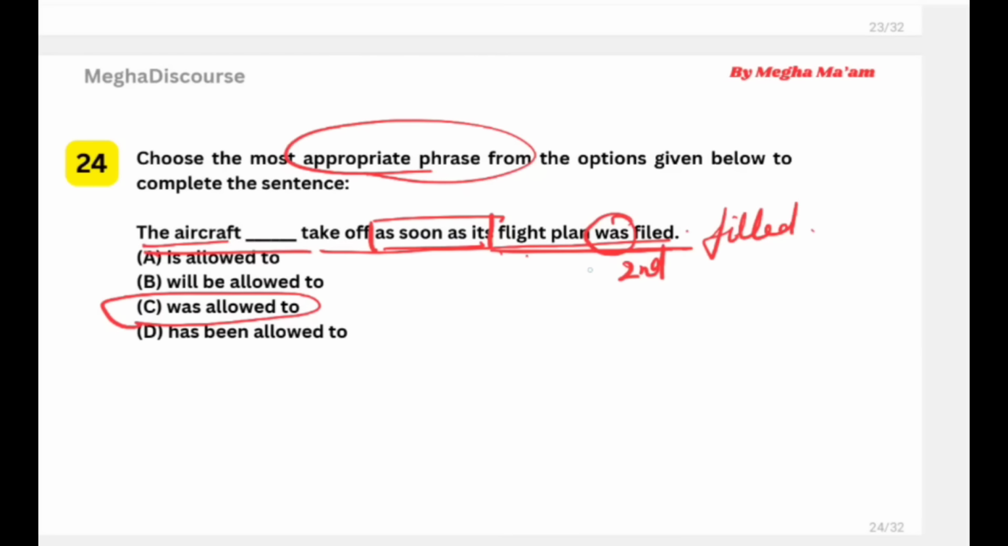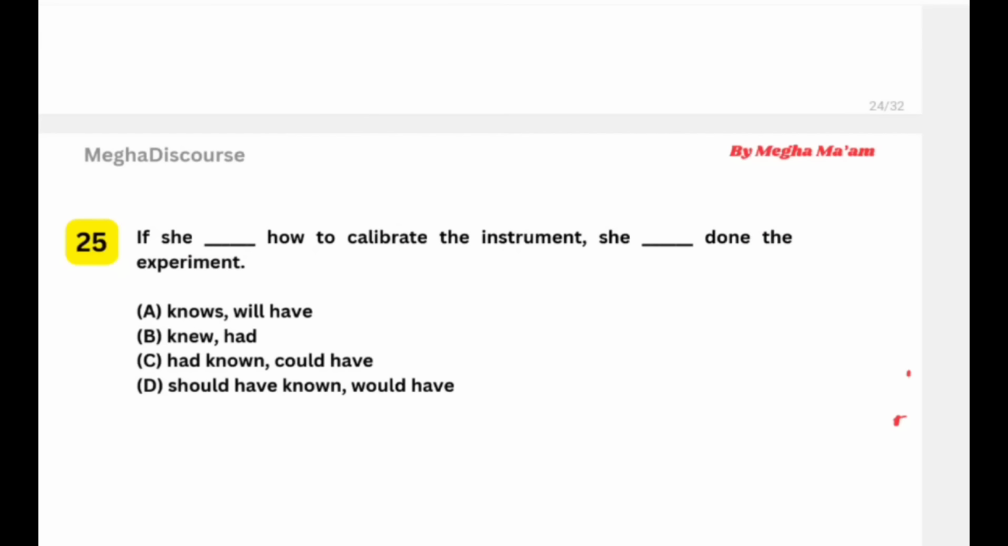If we have past in the second clause, then we have to use past here. You can say, if we started something in the past, then we have to finish it in the past. This is the rule. Okay, the next we have question 25. This is the example of a conditional sentence. Okay, we have many conditional sentences.